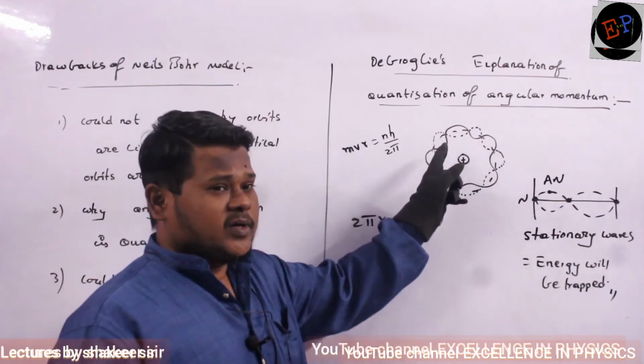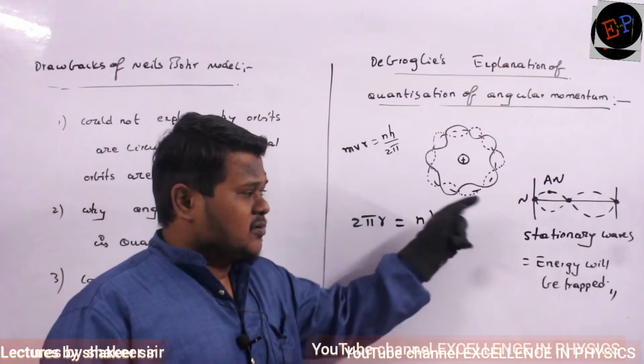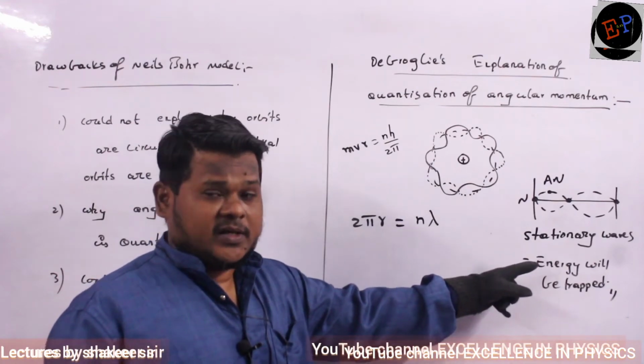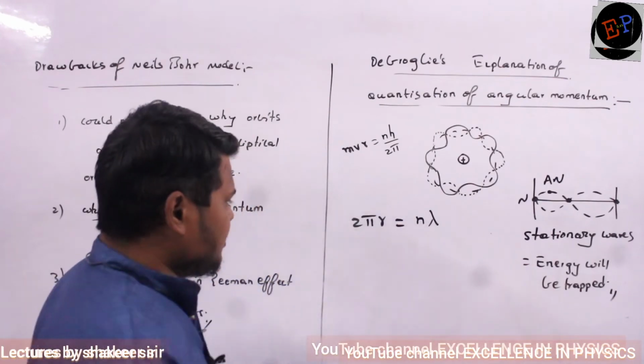So how will the electron rotate? It will make a perfect number of wavelengths. Then only it behaves like a stationary wave. That means wherever it started, it should end in exactly the same phase again. Are you able to understand?